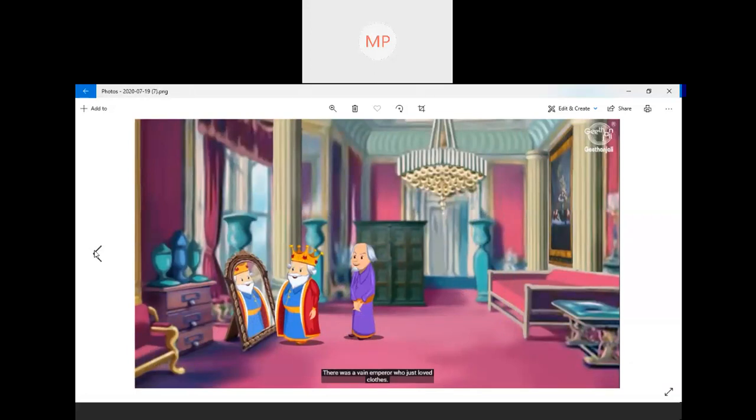There was a vain emperor who just loved clothes. So vain means always bothered about oneself, not worried about anything, bothering only about dressing, appearance, and all that. So this emperor was only bothered about his dressings, his new clothes. Every day he used to wear new clothes and admire himself, and he also wants others to admire him.